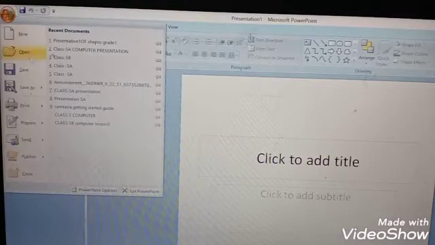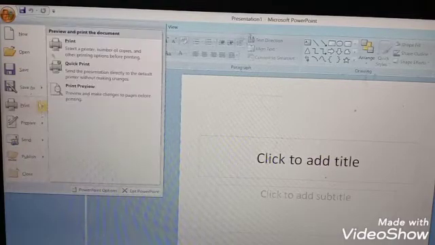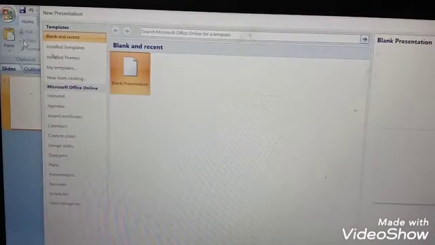Yes, all these parts I have already explained their uses. So from the Office button, we will click New. Why are we clicking New? To create a new presentation. Once I click New, the new presentation dialog box will appear. This is the new presentation dialog box.